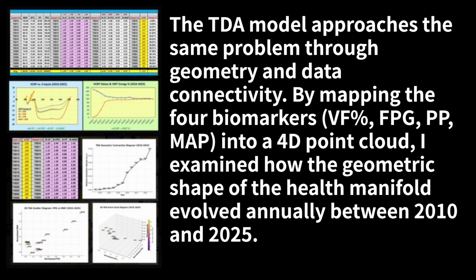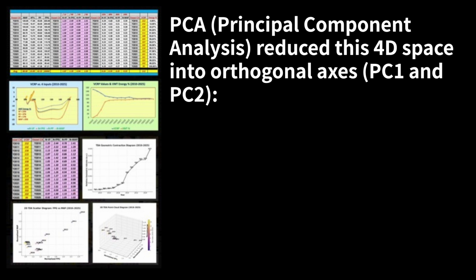Topological Data Analysis, TDA, Geometric Shape Model. The TDA model approaches the same problem through geometry and data connectivity by mapping the four biomarkers, VF%, FPG, PP, MAP, into a 4D point cloud. I examined how the geometric shape of the health manifold evolved annually between 2010 and 2025. PCA, Principal Component Analysis, reduced this 4D space into orthogonal axes, PC1 and PC2.